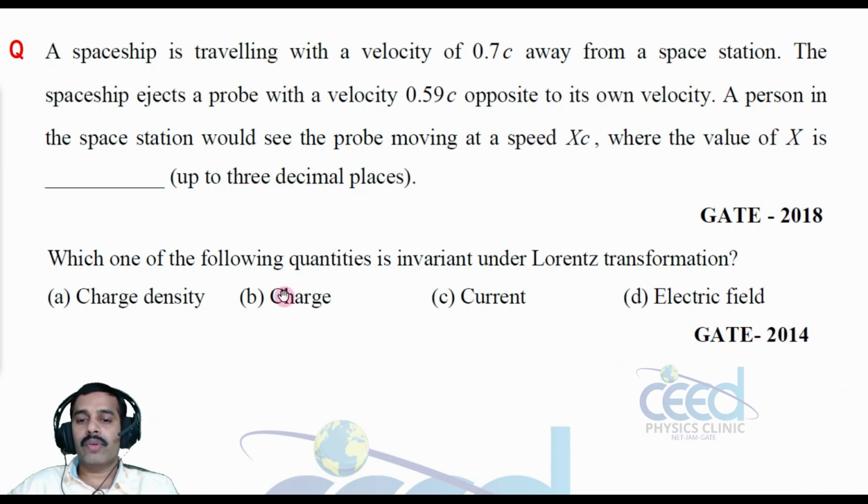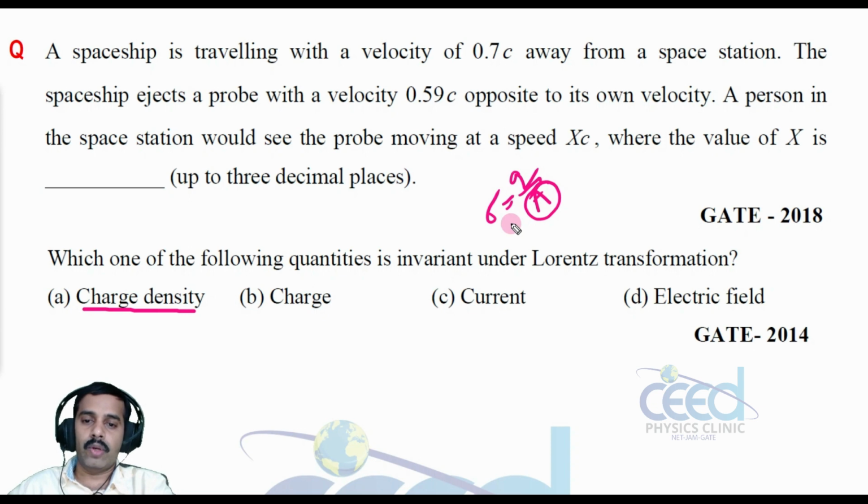Now which one of the following quantities is invariant under Lorentz transformation? Charge density is charge per area, or charge per volume, so the area varies under Lorentz transformation.